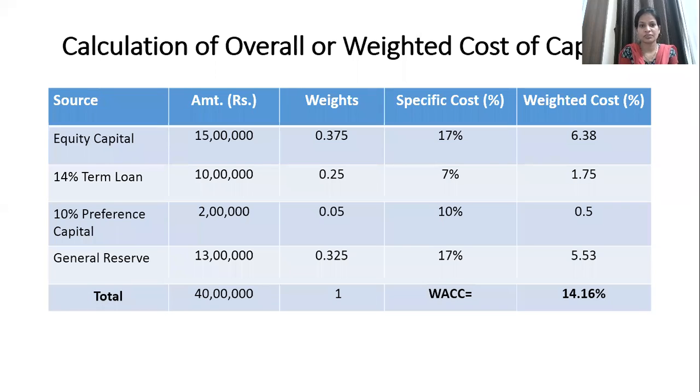Now you can have a look at the final answer. When we calculated weights with the specific cost of each source, we got the weighted cost, and the total comes to 14.16%. What does it mean? The overall cost that the company is paying for all these sources comes to 14.16%. It means for every 100 rupees, the company is paying around 14.16 paise as a cost. I hope you have understood the sum.